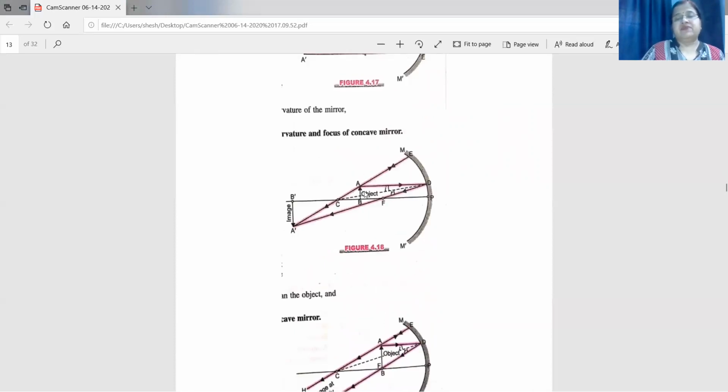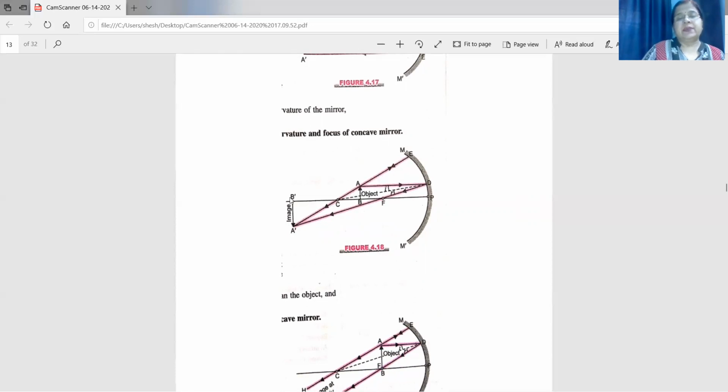Next case, when the object is between F and C. Here the object is between F and C. This is the concave mirror, pole, focus, center of curvature. AB is an object. AD is a ray parallel to the principal axis that falls on the concave mirror. After reflection, the ray will pass through focus. Second ray, we will take the ray that falls on the mirror along C. So the reflected ray will be along C also, and the two rays will meet at A dash.